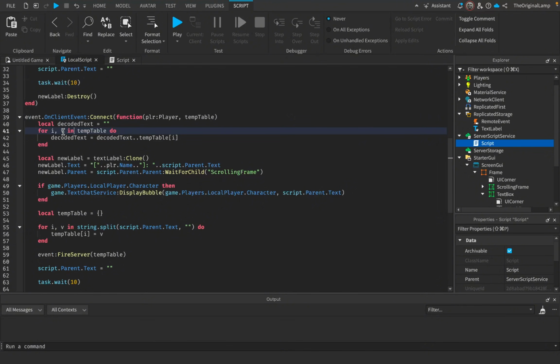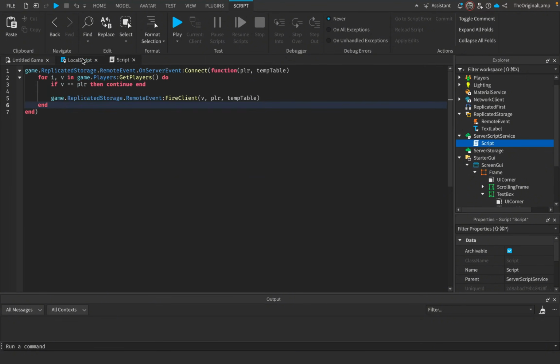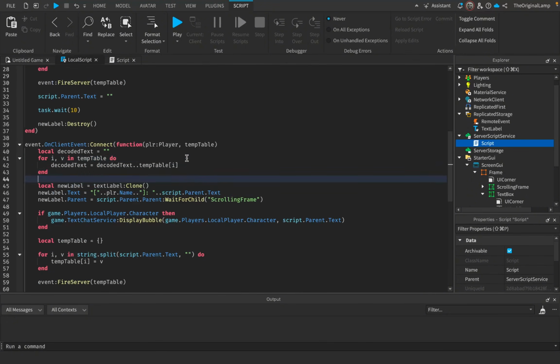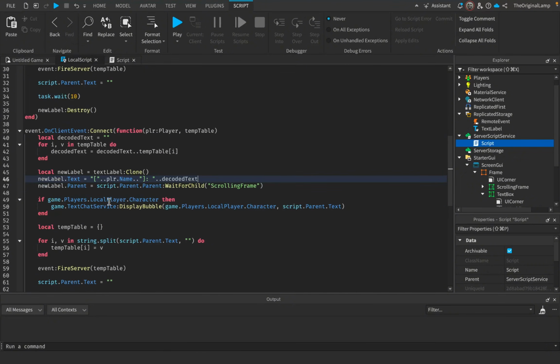Now the reason I'm not saying v, as a beginner you might not understand anything that I'm talking about, but for subscribers who actually understand, you might think you'd use v. This might just be a tidbit and Roblox might not work exactly like this, but tables sometimes have this dumb issue where they reorganize a bunch of stuff. So just to ensure that we are going in the correct order, I'm using the actual numbers that we organized the table in over here, right? This way we can ensure that the order will always be correct and not randomized, just to be safe. And once again, here we're going to do decodedText.